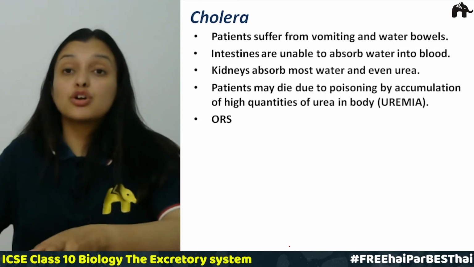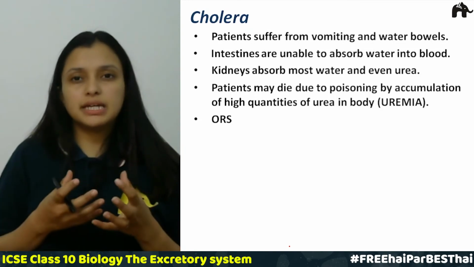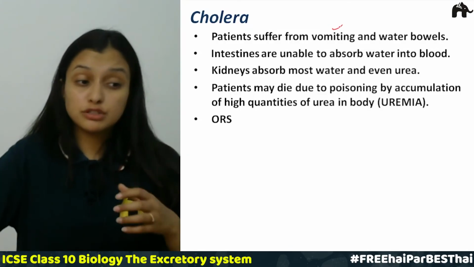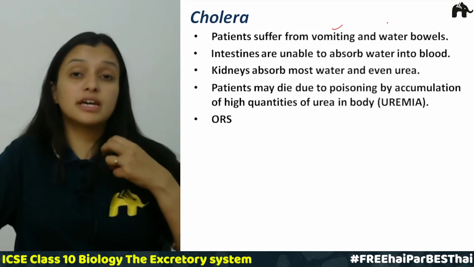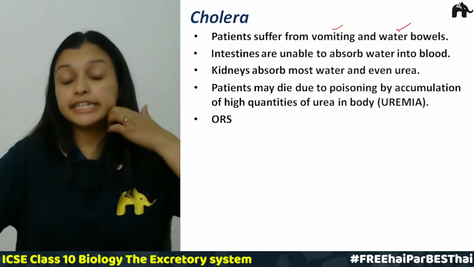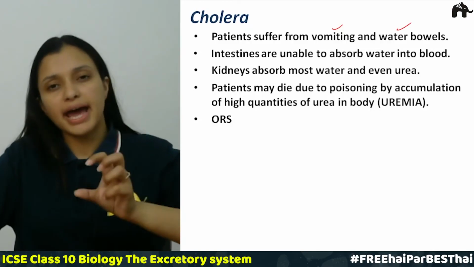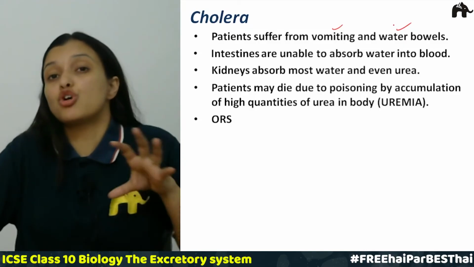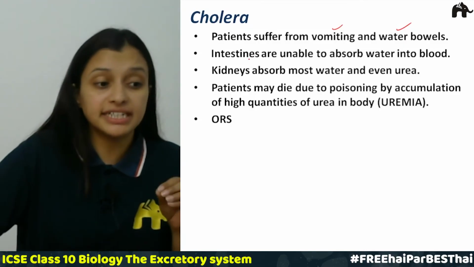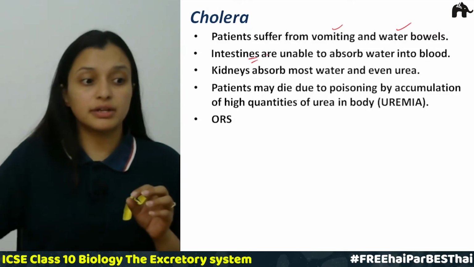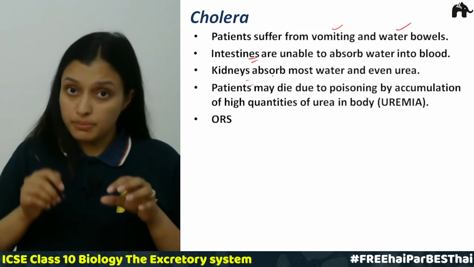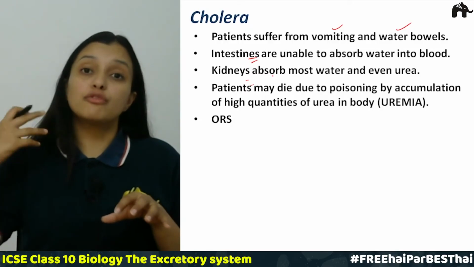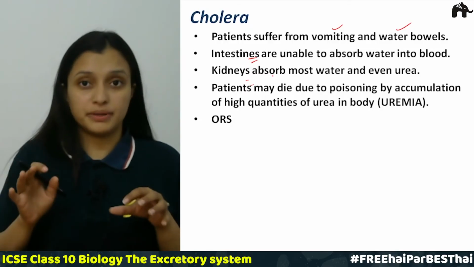The next is cholera. Cholera is a disease in which the patient suffers from a lot of vomiting and watery bowel movements. In that case, the intestine of that person, we know that the large intestine absorbs a lot of water, right? But here the intestine fails to absorb this water, so the kidneys absorb a lot of water, and sometimes along with the water a lot of urea is also absorbed, right?